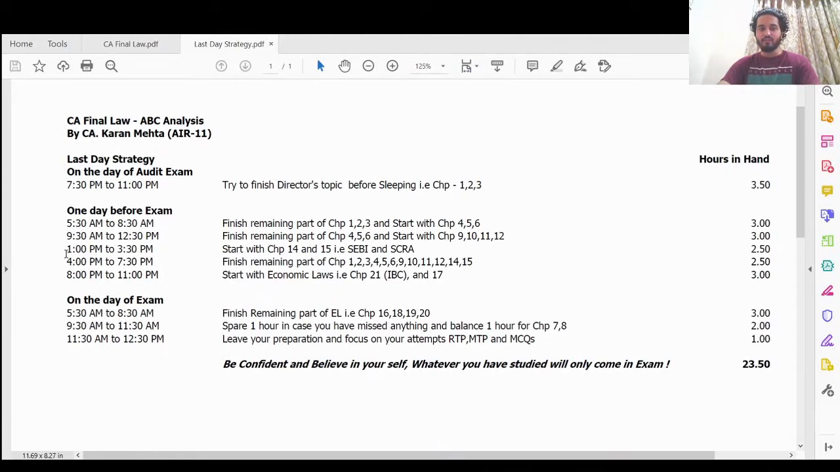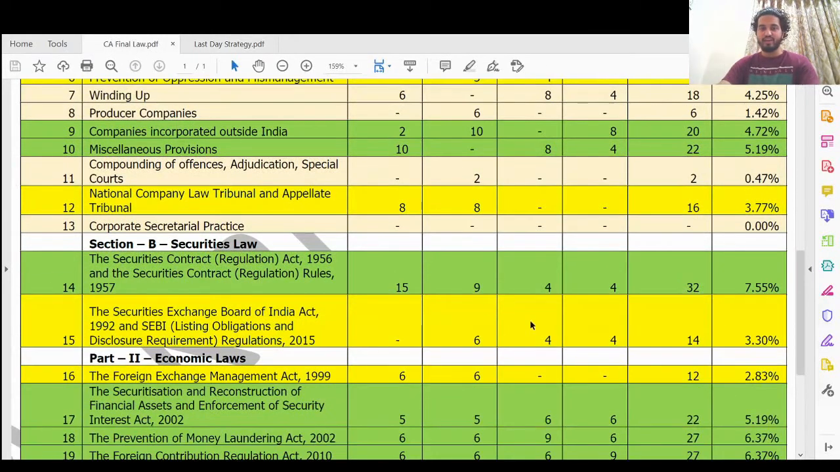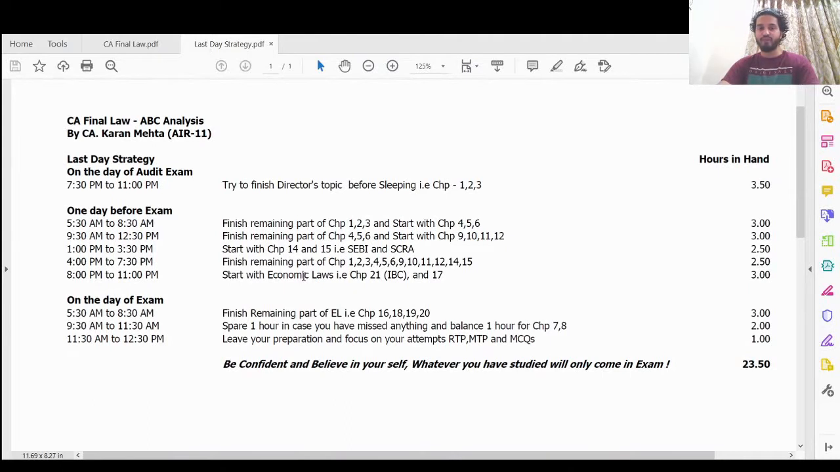Then from 1 p.m. to 3:30 p.m., I'll be finishing securities law chapter number 14 and 15. As I already showed you all, it carries huge weightage. It has been asked in every attempt, minimum 4 to 6 marks or 8 marks from each of the two chapters, so it has a weightage of around 12 to 14 marks in every attempt. Very important, securities law. Try to finish it in 2.5 hours.